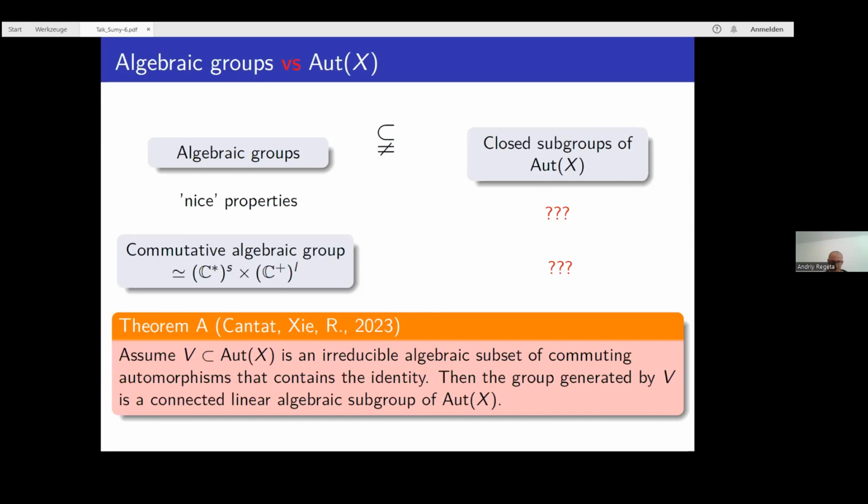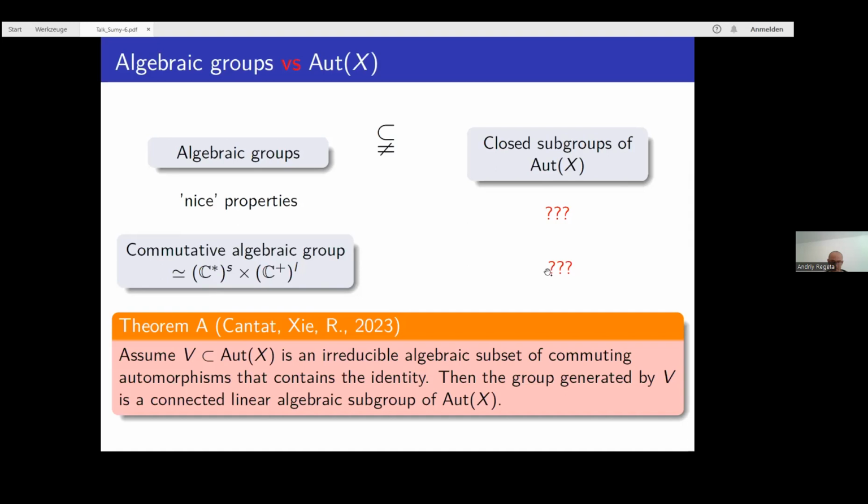We all know that algebraic groups have very nice properties, but nearly nothing is known about the closed subgroups of the automorphism group of an affine variety. An example is that any commutative connected algebraic group is isomorphic to a product of an algebraic torus and a unipotent commutative algebraic group. This holds over complex numbers, and in fact over any algebraically closed field of characteristic zero.